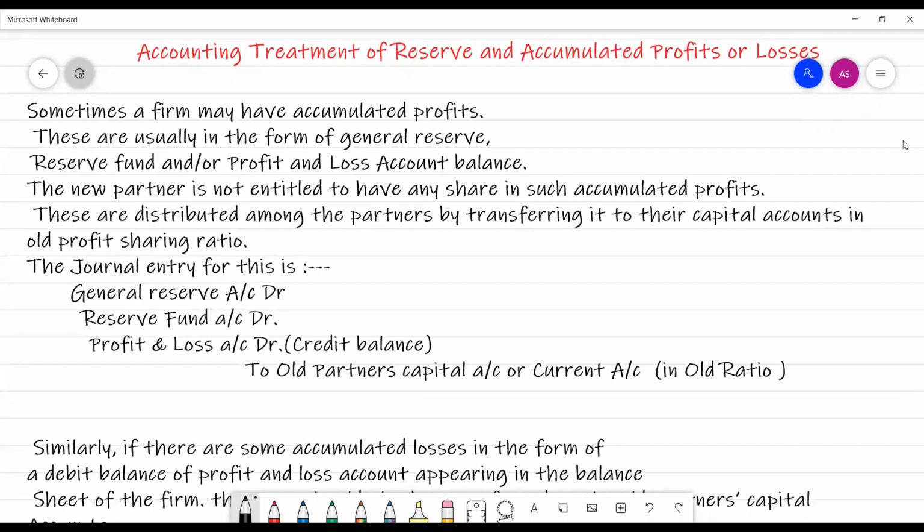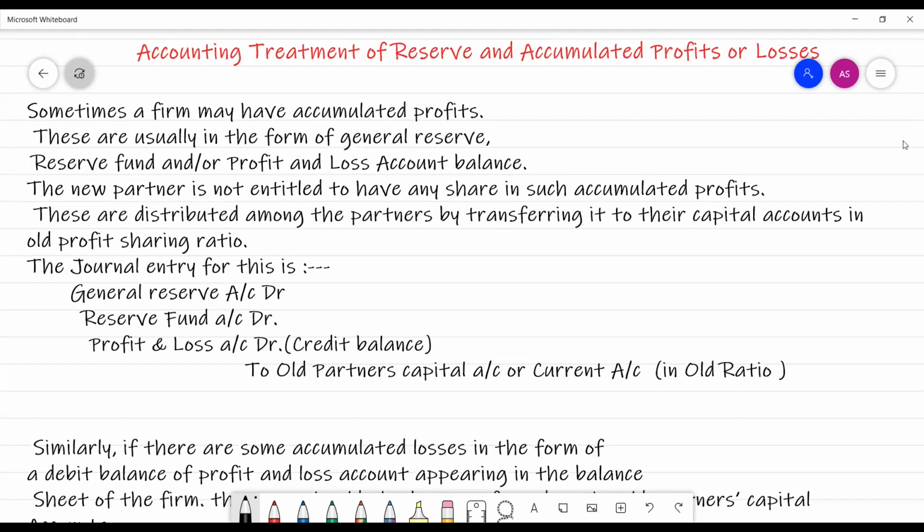Here we are with the third video, which is related to the admission of a partner. Today we will discuss the topic: accounting treatment of reserves and accumulated profits and losses. In case of admission, when a new partner comes, if there are any accumulated profits or losses in the business, then these should be distributed among partners.